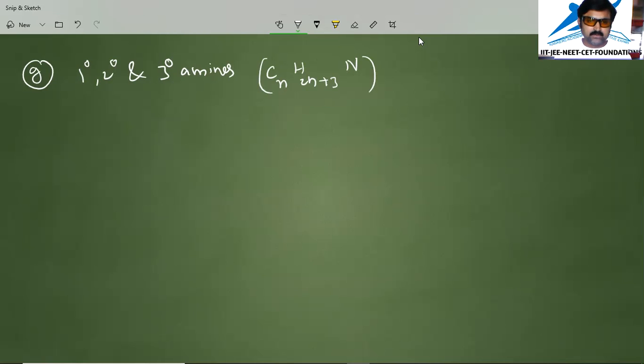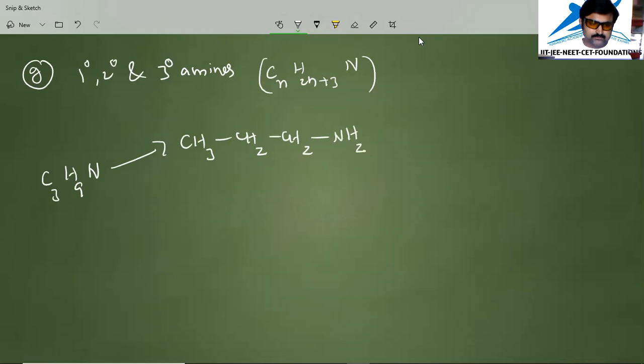Okay. So we will take an example to get the idea, that is C3H9N. This is the general formula, CnH2n+3N. This can be written as CH3, CH2, CH2, NH2.